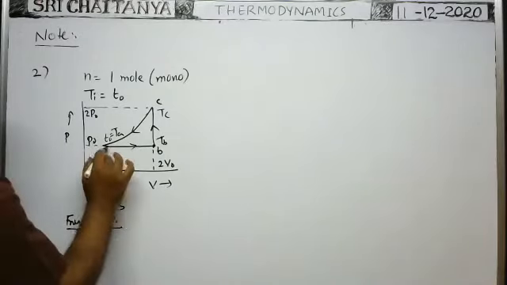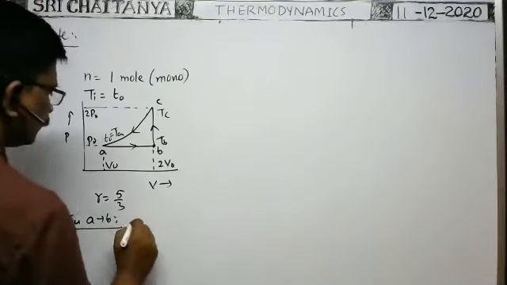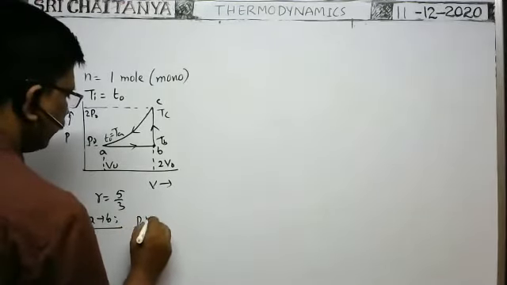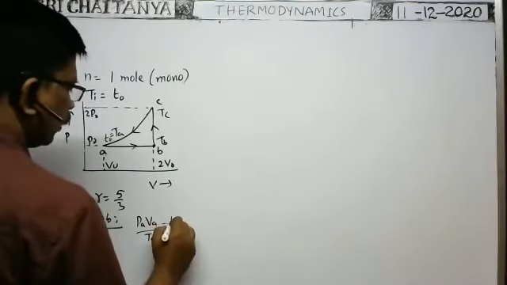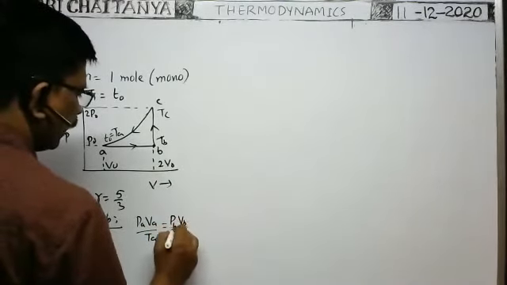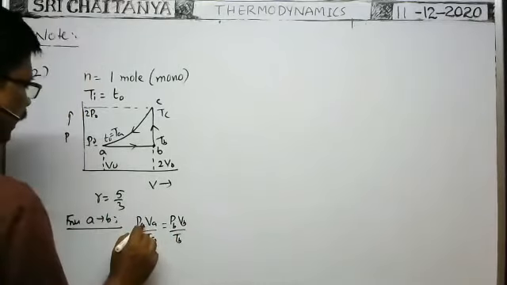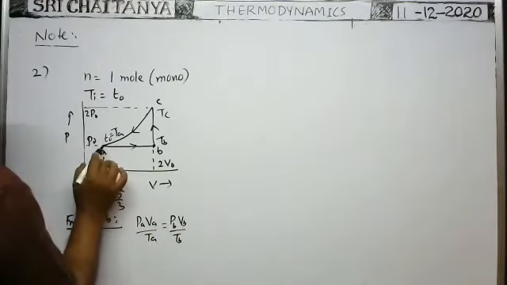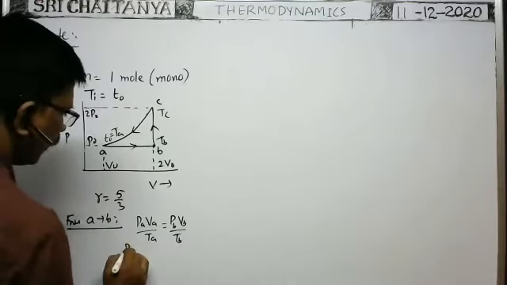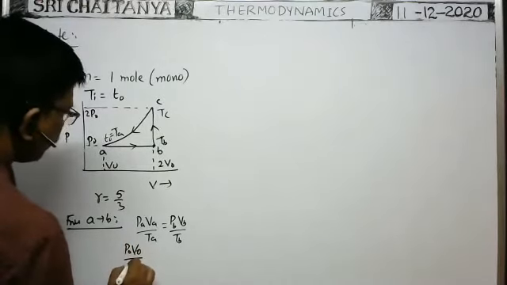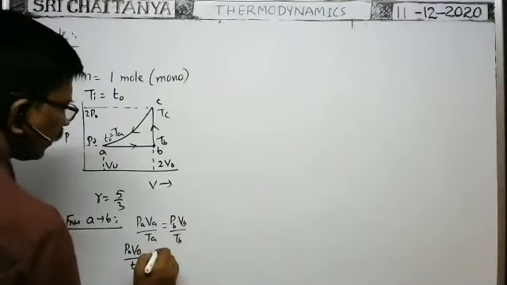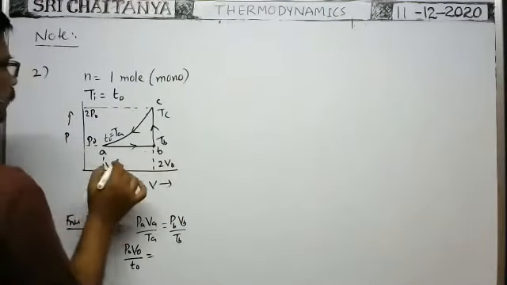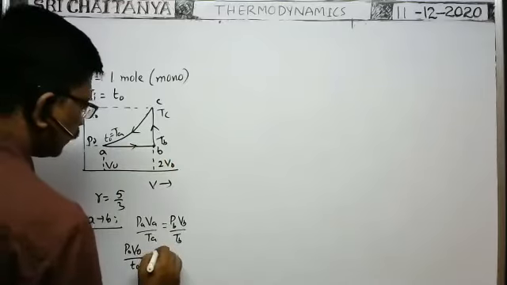Okay, from A to B, according to the ideal gas equation, PA VA by TA is equal to PB VB by TB. At A, the pressure is P0 and the volume is V0, with temperature T0. That is equal to PB VB by TB, and at B the pressure is also P0.